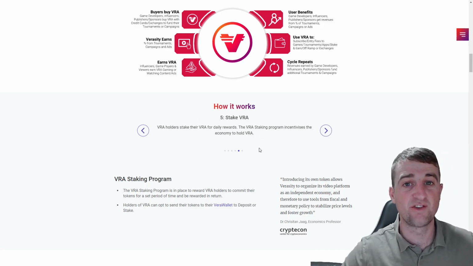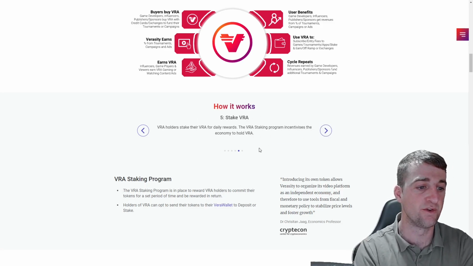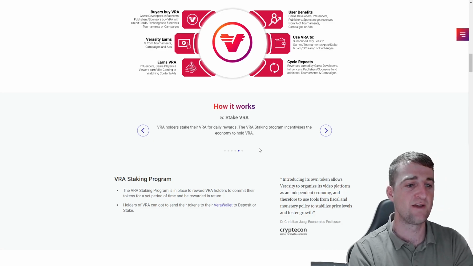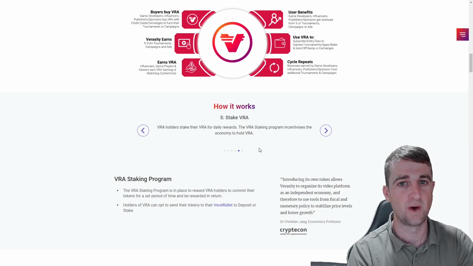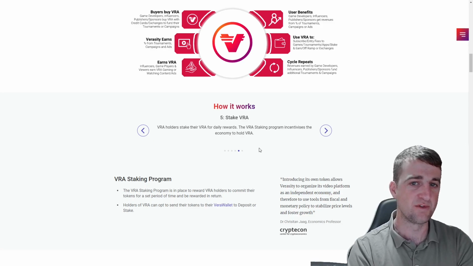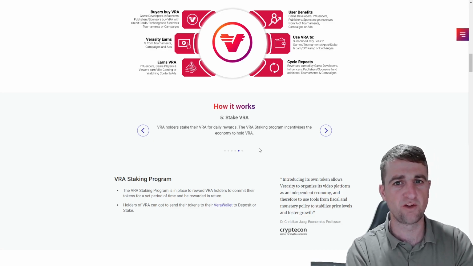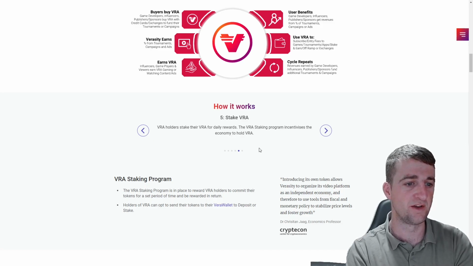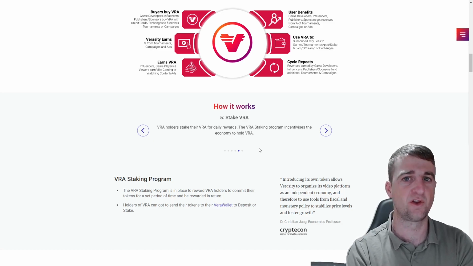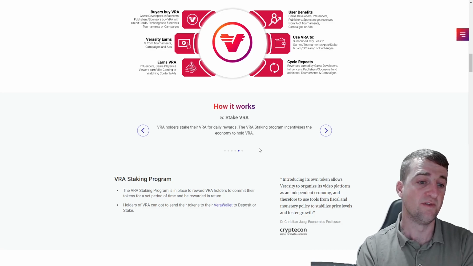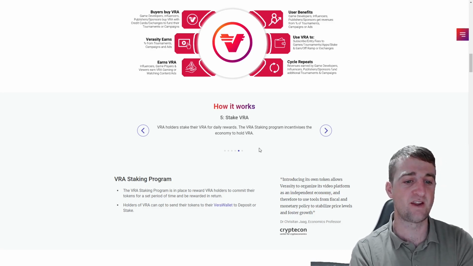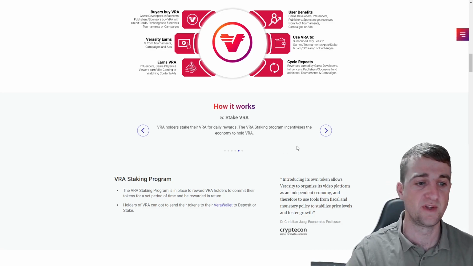Step 5, you can then stake VRA. So VRA holders stake their VRA for daily rewards. We all know how good staking is. It is probably the best form of passive income, a lot better than holding your money in a standard bank earning 0.1%, whereas you can earn a significant amount more using crypto. The VRA staking program incentivizes the economy to hold VRA.